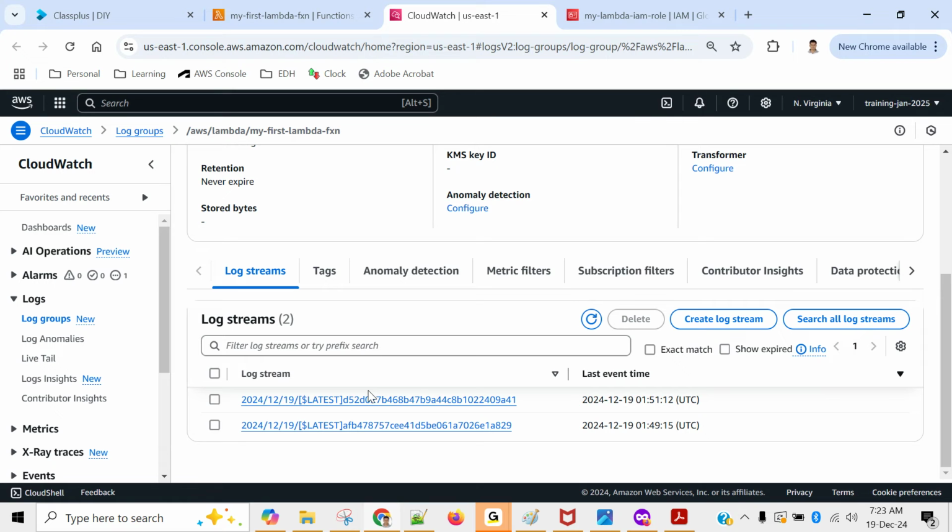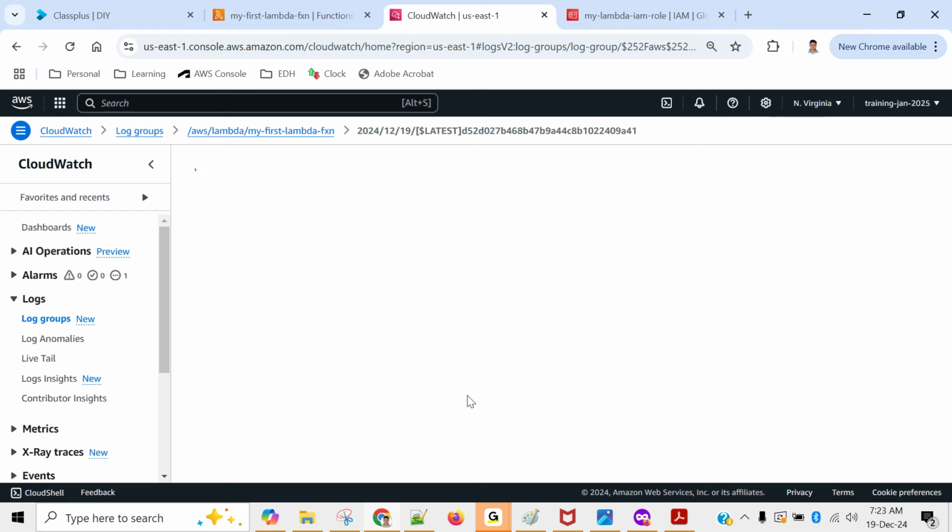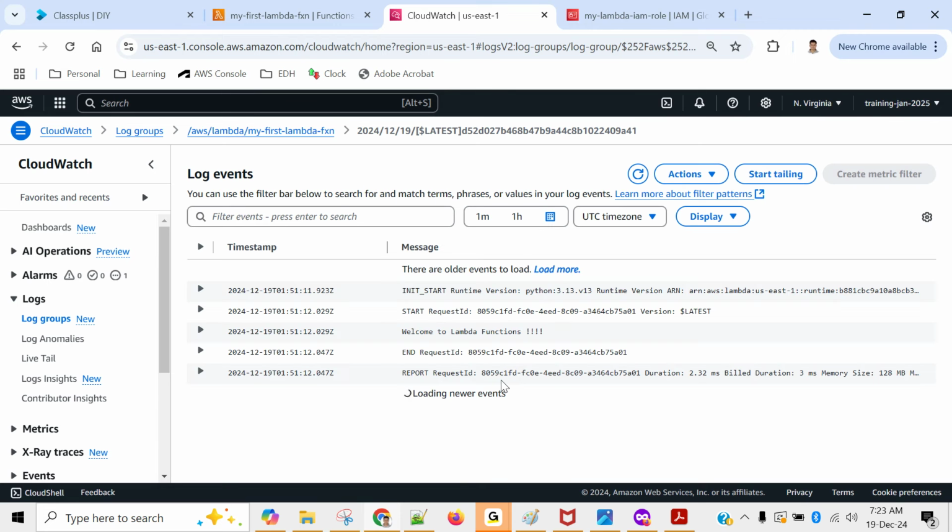We will execute a few more times, then we'll come back. If you want to check, click on any of the links, and you will find the complete detail here. You see this runtime version Python 3.13, and request started. Welcome to Lambda function, request ended. That's all. Whatever was displayed over there was displayed temporarily, because once you run it again, the older output will disappear, and the new output will be displayed, right? But CloudWatch will maintain all of your logs.